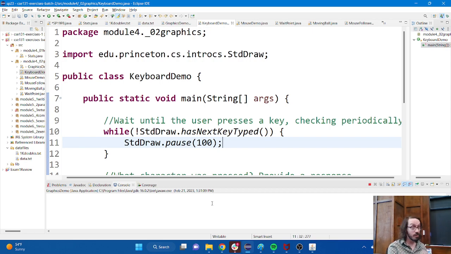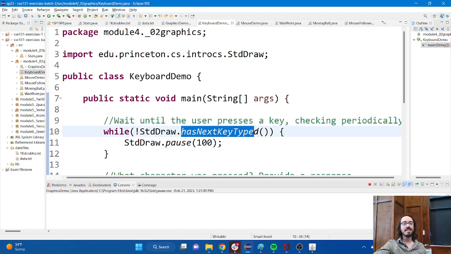They may never choose to press a key, or they may press a whole bunch of keys. And our program needs to be able to accommodate both of those situations. So the way that this code is written is that it's going to wait however long it needs to until a key has been pressed. And the way that it does that is by using this hasNextKeyTyped method.